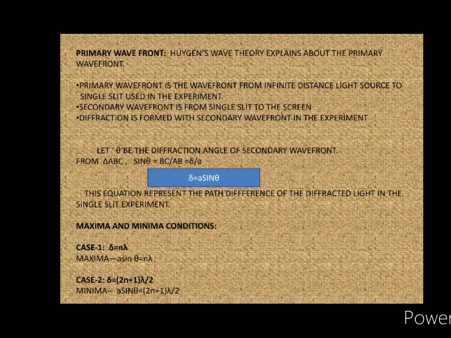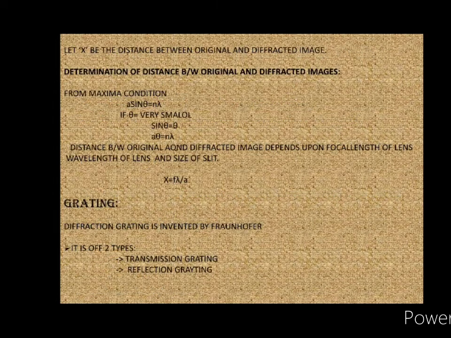Let's see the maxima and minima conditions in this case. When the path difference is equal to n lambda, then the maximum condition becomes a sin theta equals n lambda. If the path difference equals (2n plus 1) lambda by 2, then the minima condition becomes a sin theta equals (2n plus 1) lambda by 2. Let's determine the distance between the original and diffracted images. From the maxima and minima condition we get a theta equals n lambda, where sin theta is small. Then we get x equals f into lambda by a.